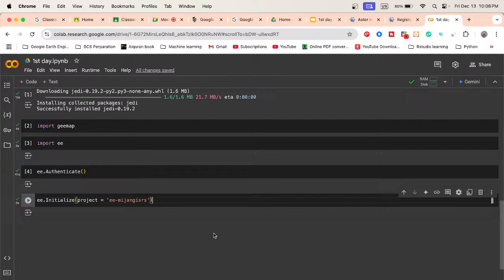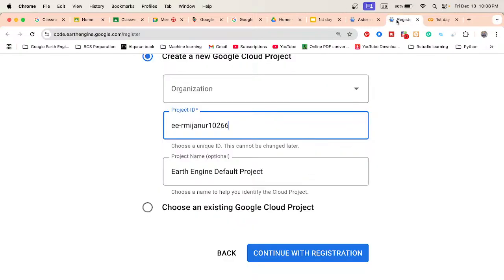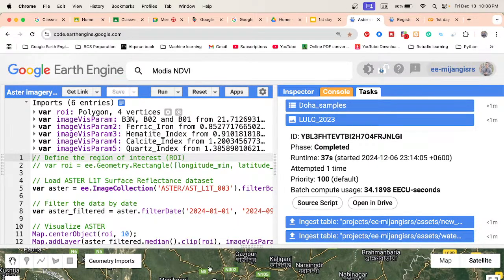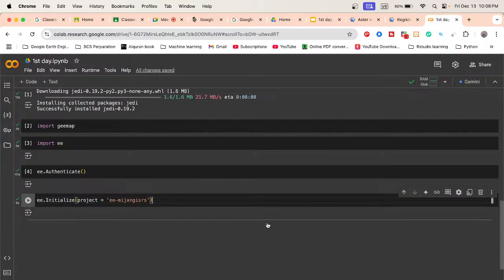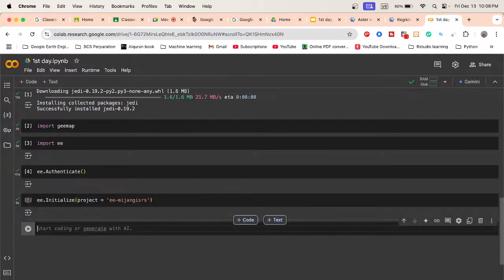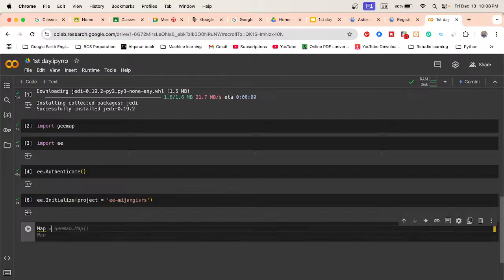In my code editor I find this type of map, but in Python there is no map. So we also try to add a map. How can I add the map? Very easy, just take a variable, Map equals gemap. I call the gemap package, and from here I call the Map function, and if I run the code, it added the map.